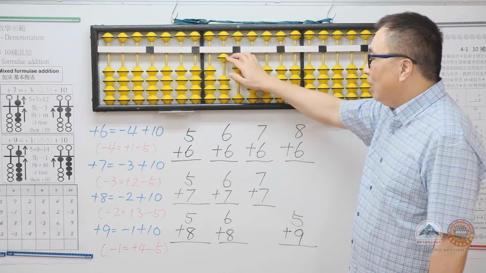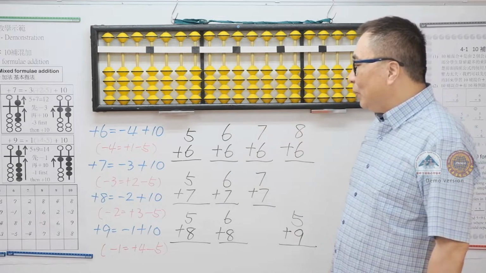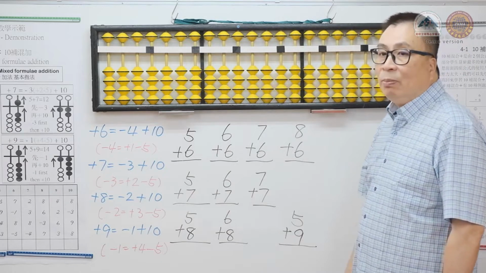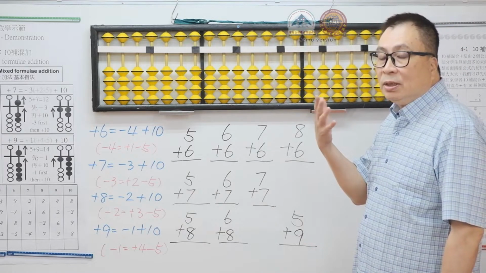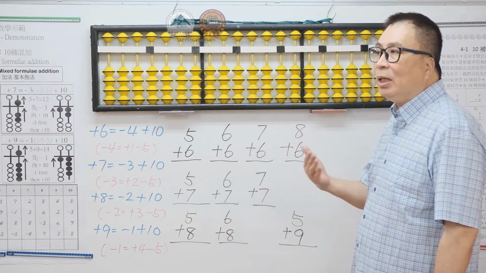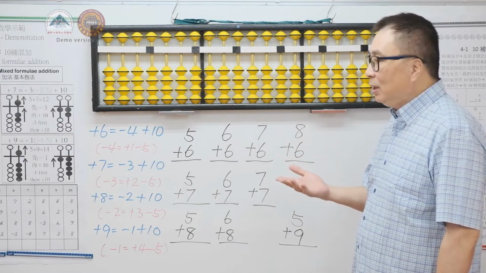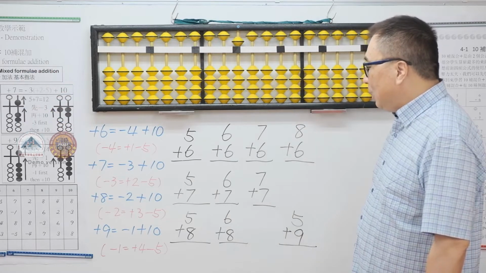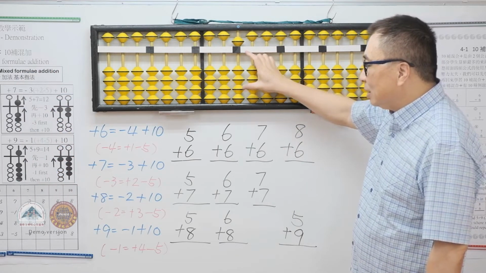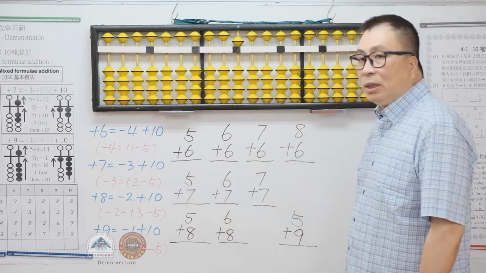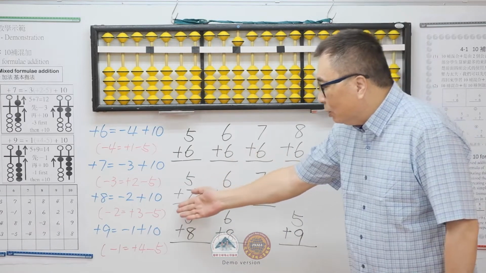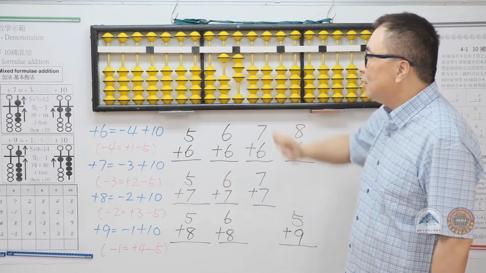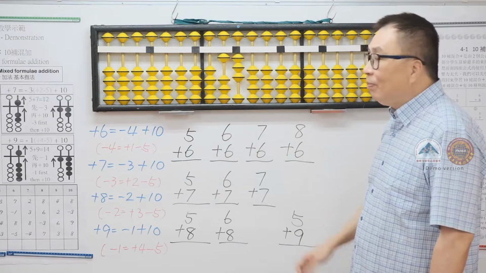As for plus 8, the original formula is minus 2 plus 10. However, sometimes we will face a situation where we don't have 2 to minus. For example, we have 5 and we want to add 8. Plus 8 equals minus 2 plus 10. However, we don't have 2 to minus. Hence, we use the 5's complement subtraction formula, which is minus 2 equals plus 3 minus 5, then plus 10. The answer is 13.